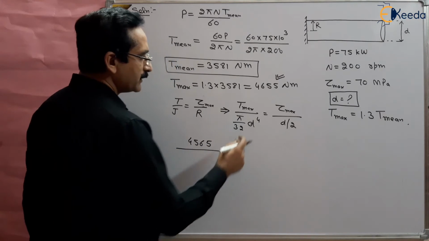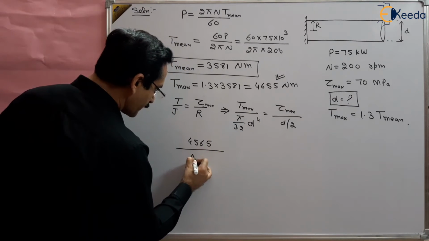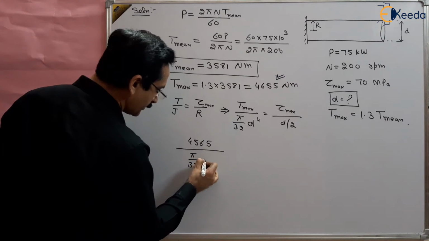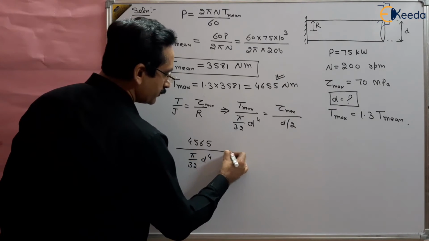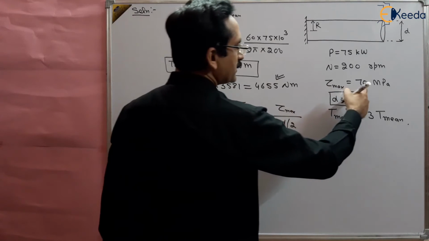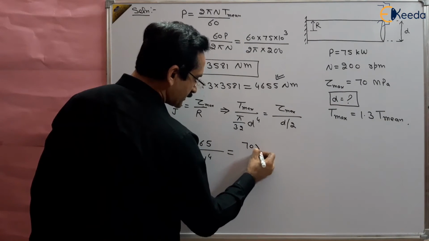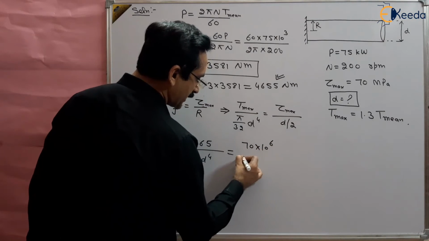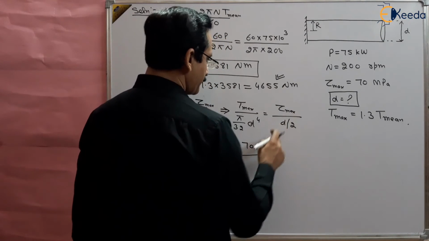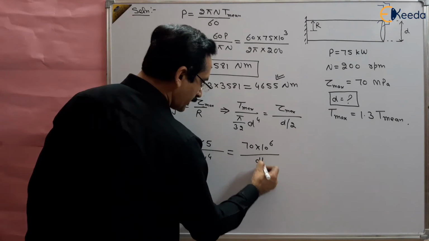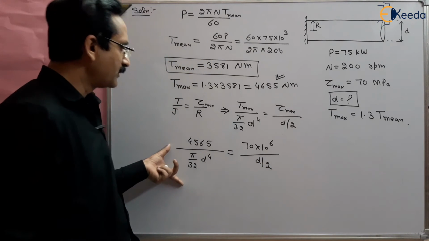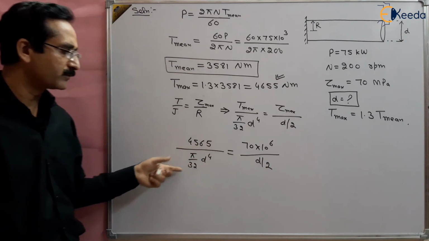T max divided by pi by 32 d to the power 4 is equal to tau max, which is given to us as 70 megapascal. It can be converted to Pascal, 70 times 10 to the power 6 Pascal, divided by d by 2. Here only one thing is unknown, d.